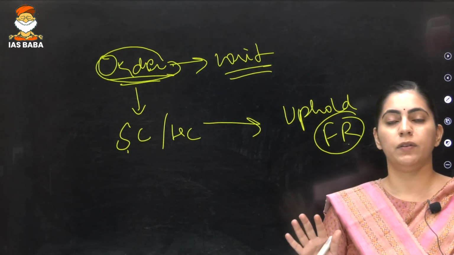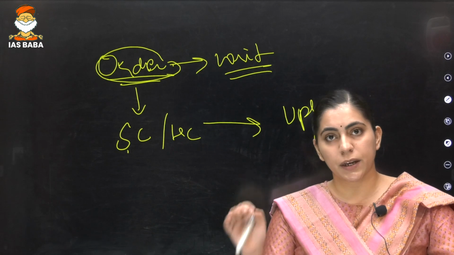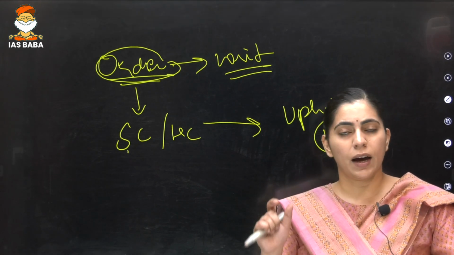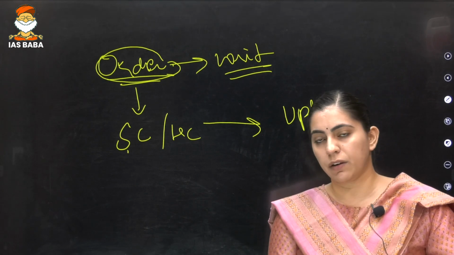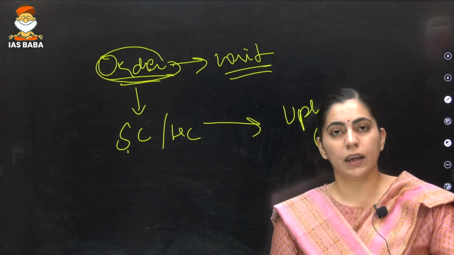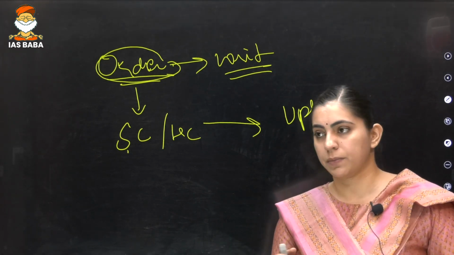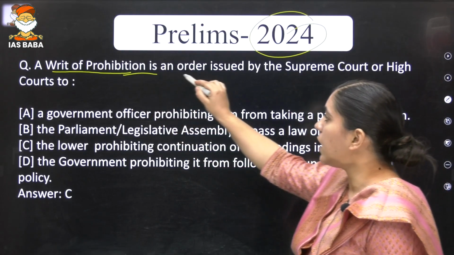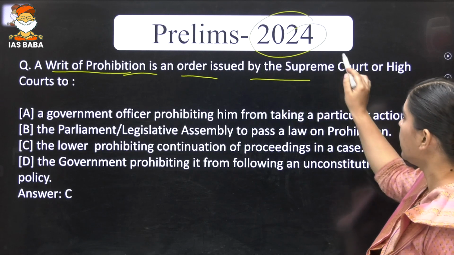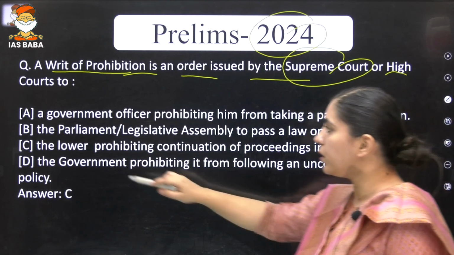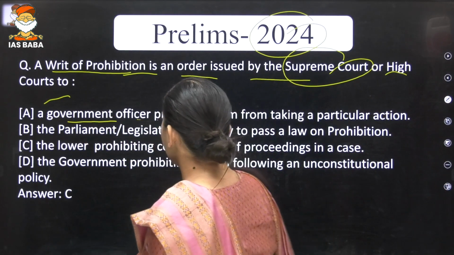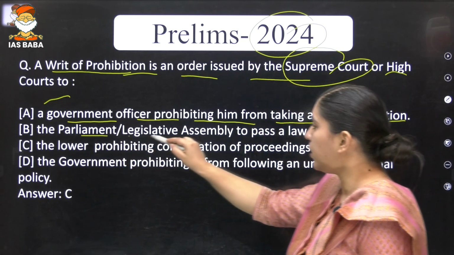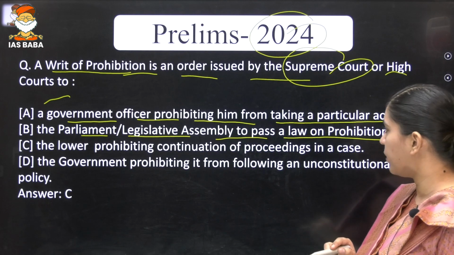Now there are 5 types of writ, and I expect you to please go and revise all 5 types of writ. Again, the question was asked in 2024. The same question can be framed even in 2025 prelims. Now let's try to understand the question. A writ of prohibition is an order issued by the Supreme Court or High Court to a government officer prohibiting him from taking a particular action. The Parliament or Legislative Assembly to pass a law on prohibition.